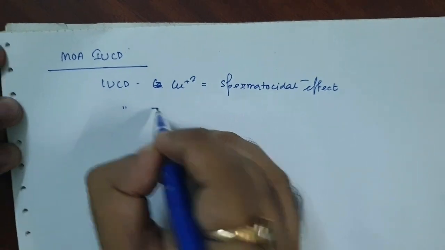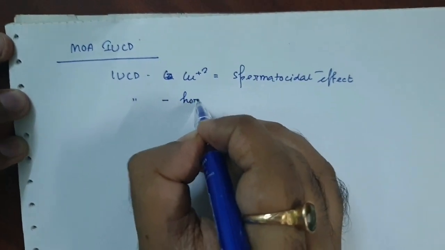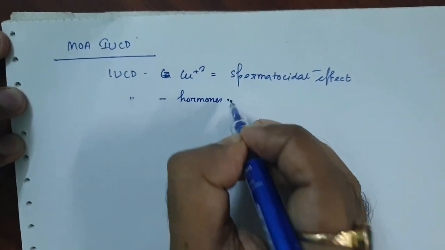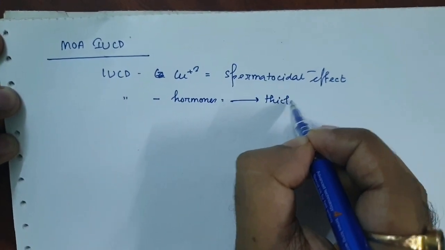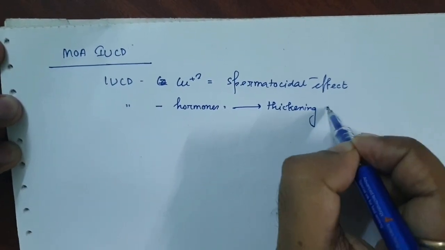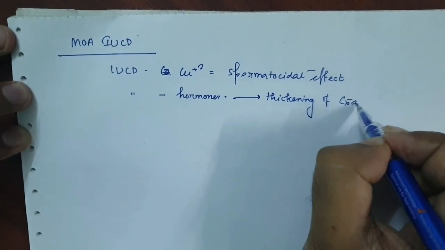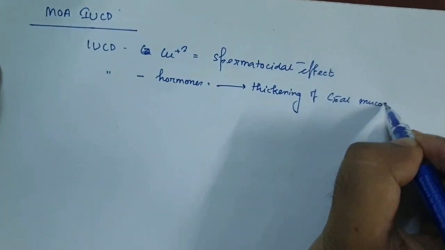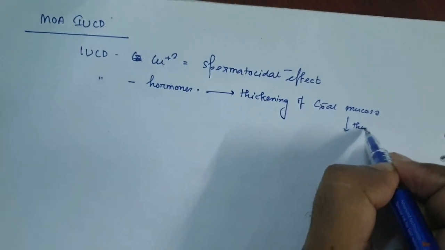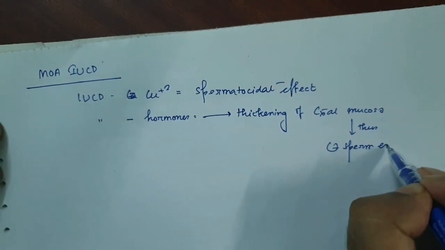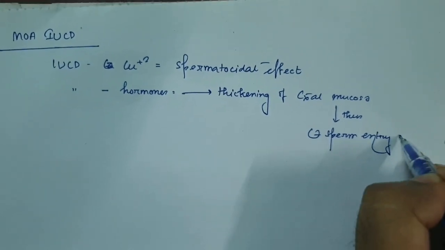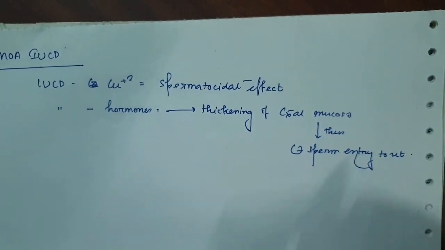But the IUCD containing any hormones or progestins or progestaserts actually acts by thickening of the cervical mucosa, and thus it inhibits the sperm entry to the uterus.